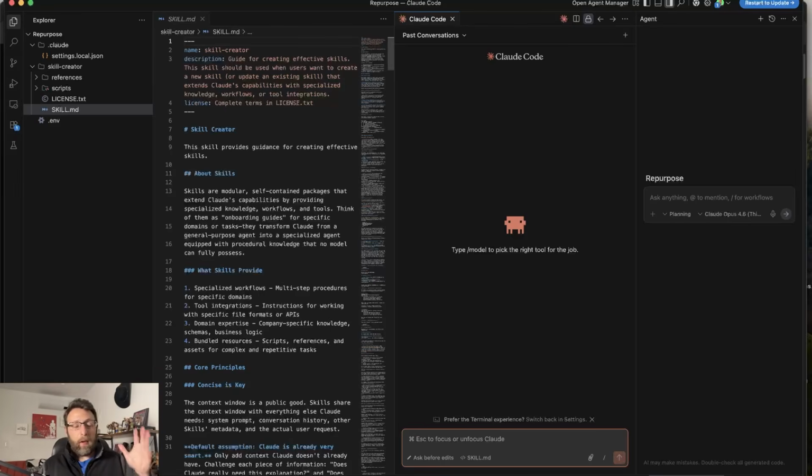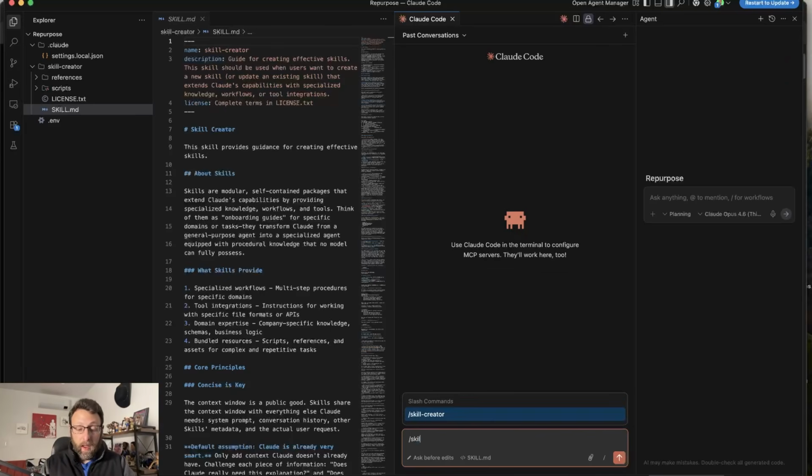I'll give you access to it inside the classroom if you want it, or you can just go to GitHub. That's fine. It's free. But what's pretty cool is this just allows you to create new skills from any process that you think you're going to be coming back to. So all you have to do is type in slash skill and then hit tab to bring up the skill creator skill. And you could just say, based off of the process that we just learned to repurpose our content on multiple platforms, can you please create a brand new repurpose skill for this?